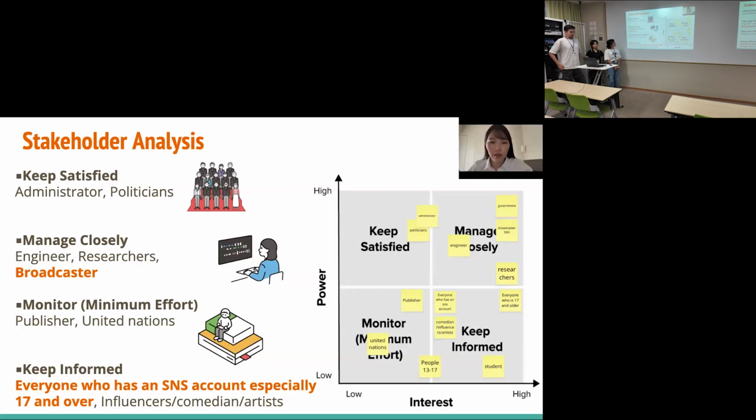And next one, manage closely. These are the most important stakeholders, such as engineers, researchers, broadcasters, and SNS companies. Next one, monitor. This includes publishers and international organizations like the UN. They have less influence in this context and don't require much attention. And last one, keep informed. This group includes social media users, especially those 70 and older, and also influencers, students, and even younger users. The key point is that the number of people who use SNS is increasing now.